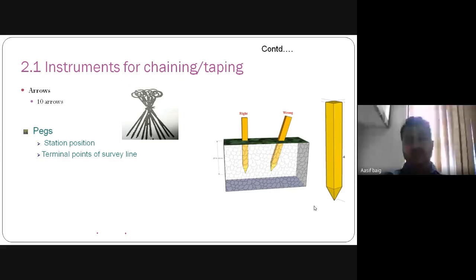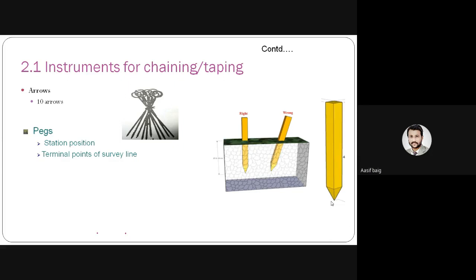If we have to measure the distance between two stations A and B, we have to mark those stations using pegs. At point A and point B, we mark the station position with pegs.